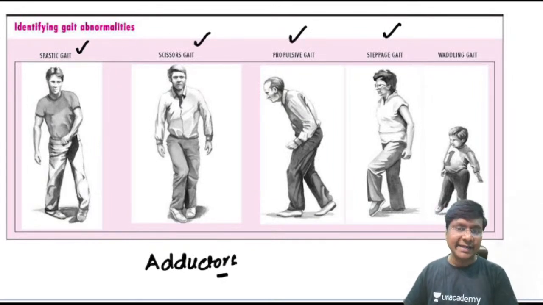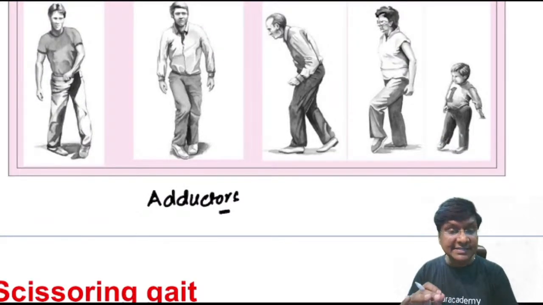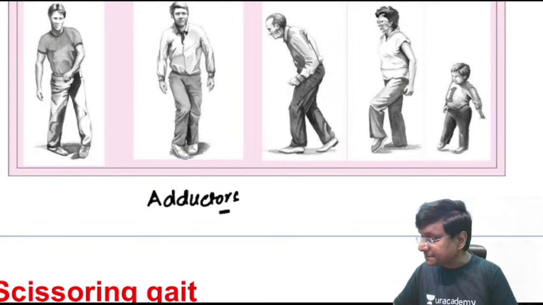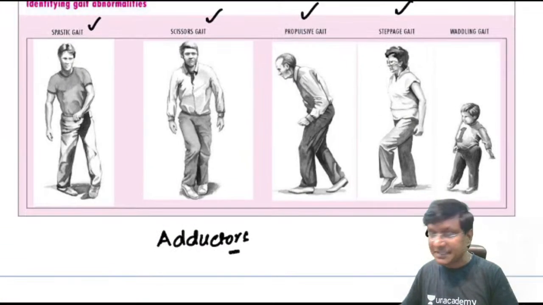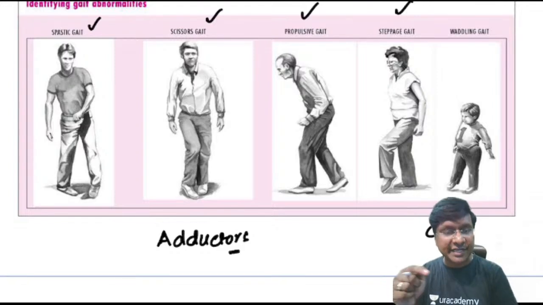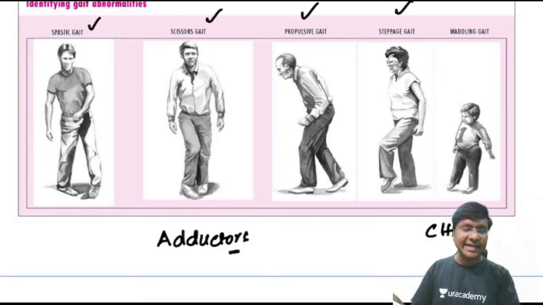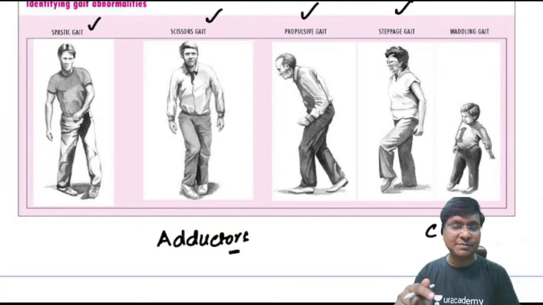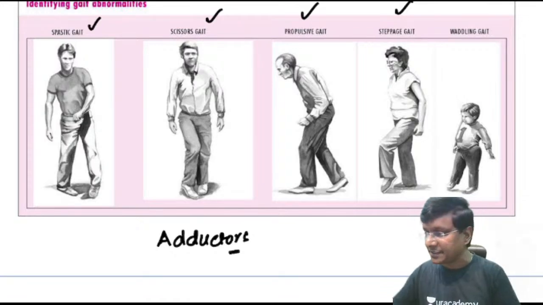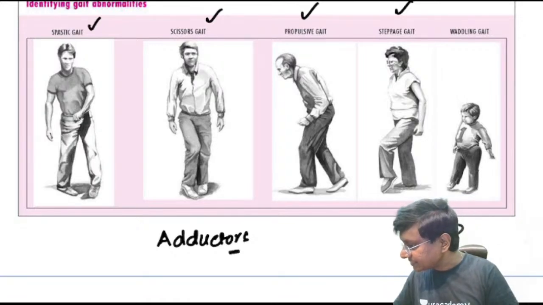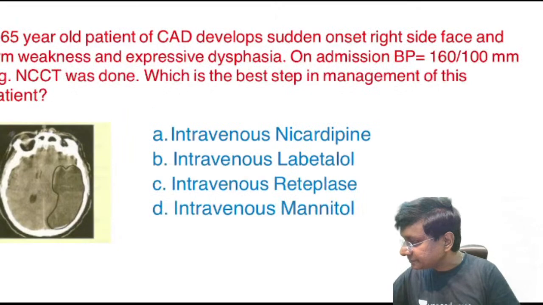And waddling gait happens because of weakness in the hip girdle. In which condition do you get it? In congenital hip dysplasia, where you have weakness in the hip girdle. So these are the gait abnormalities, and the one asked previously was related to high steppage gait, which is seen in patients with peripheral neuropathy. Having discussed the gait, let's move on.